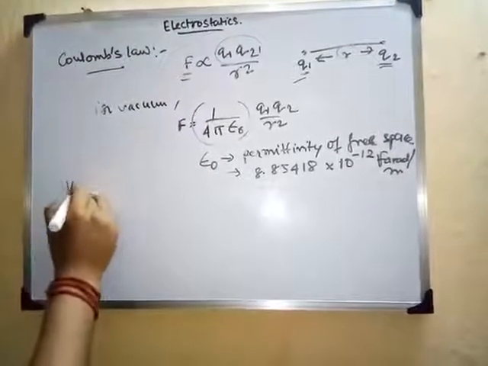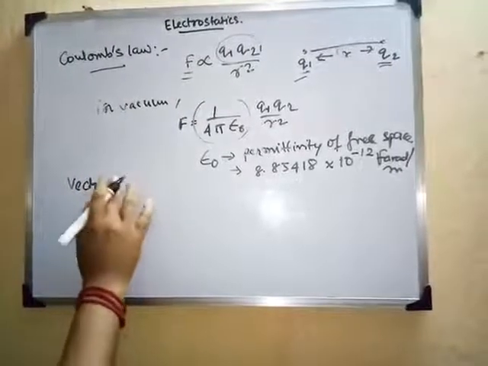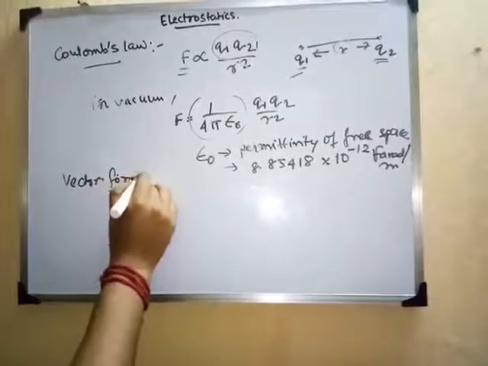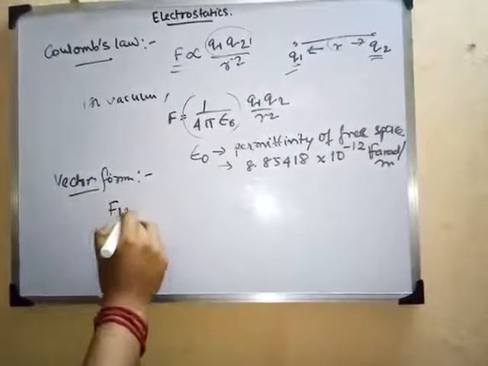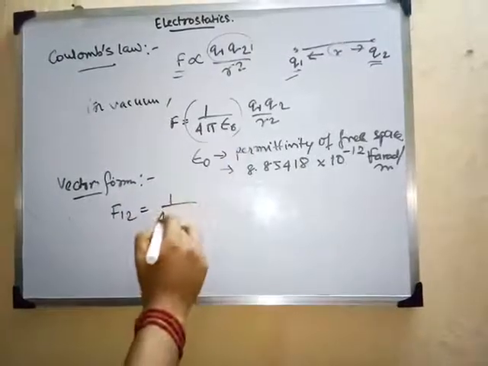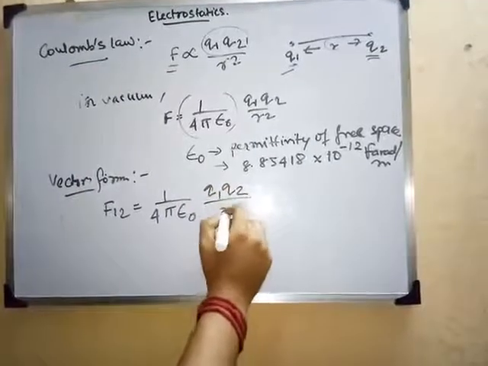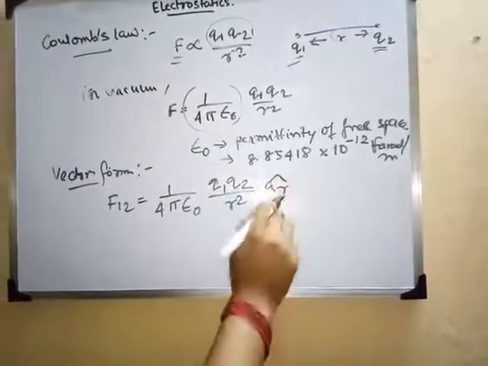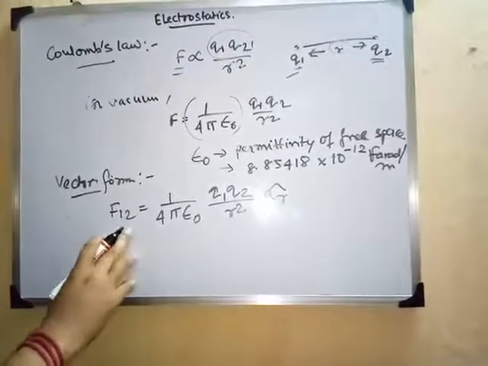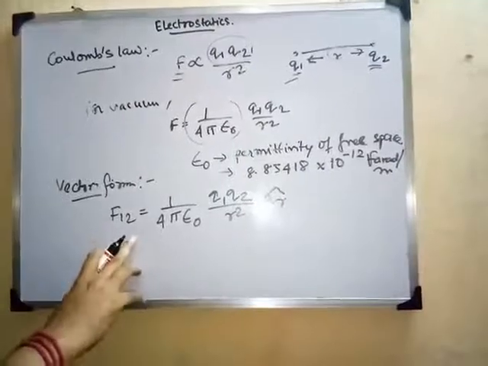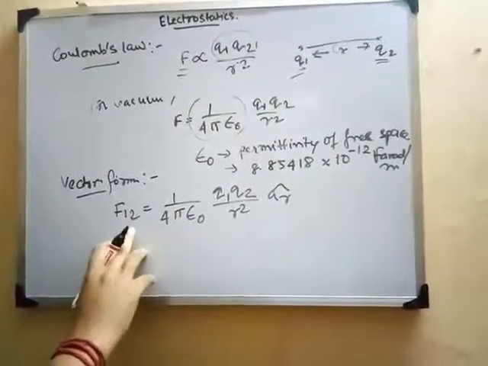So let us revise the vector form also, that we have also studied. So what is the vector form? Vector form is represented by F12 equals the same thing, 1 by 4 pi epsilon naught, q1 q2 by r square, ar. Here the unit vector sign comes. And what is F12? F1 and 2, see this term is coming new. F12 is the force. Remember that this is the force exerted by charge q1 on charge q2.